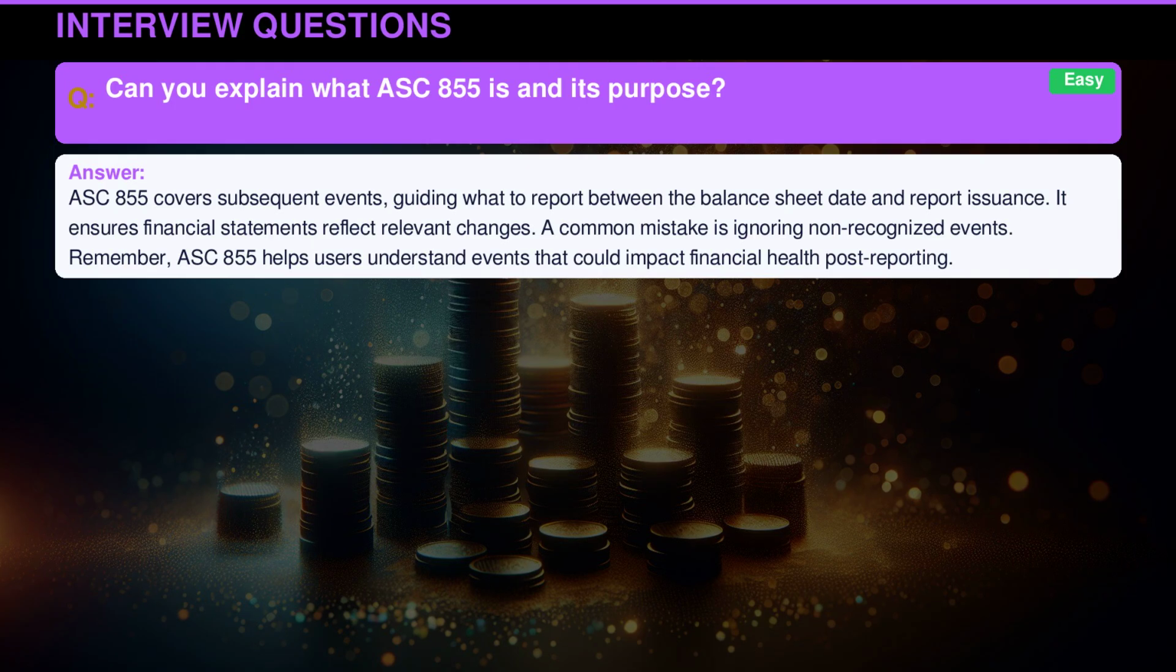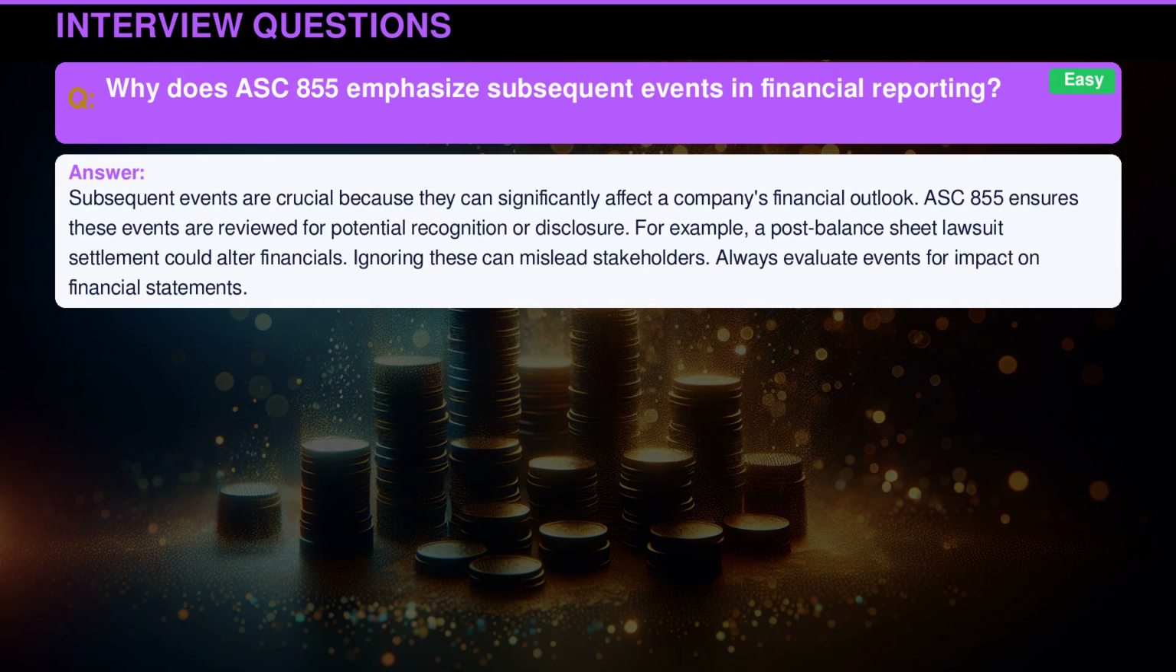A common mistake is ignoring non-recognized events. Remember, ASC 855 helps users understand events that could impact financial health post-reporting. Subsequent events are crucial because they can significantly affect a company's financial outlook. ASC 855 ensures these events are reviewed for potential recognition or disclosure.